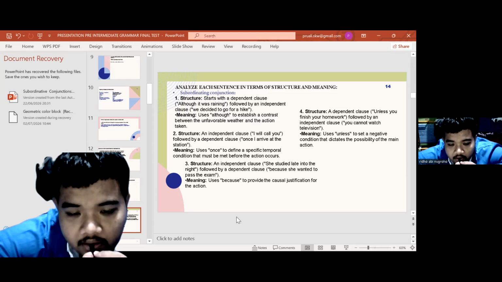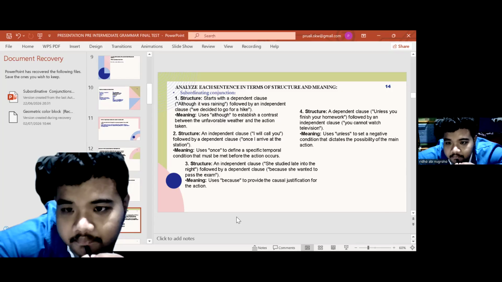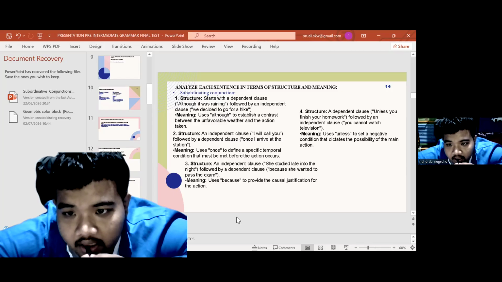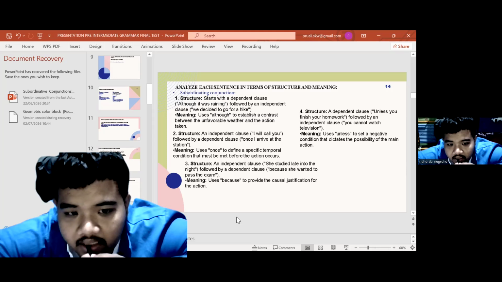Number three, structure: an independent clause, she studied late into the night, followed by a dependent clause, because she wants to pass the exam. The meaning is that because provides the causal justification for the action. Number four, structure: a dependent clause, unless you finish your homework, followed by an independent clause, you cannot watch television. Meaning: it uses unless to set a negative condition that dictates the possibility of the main action.